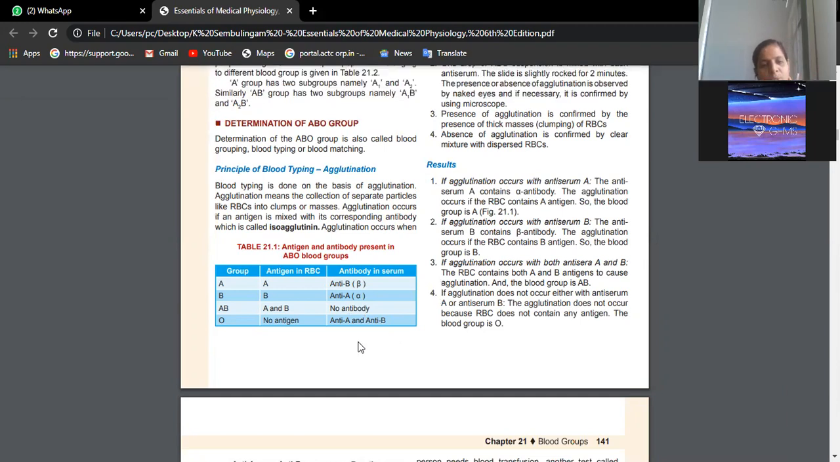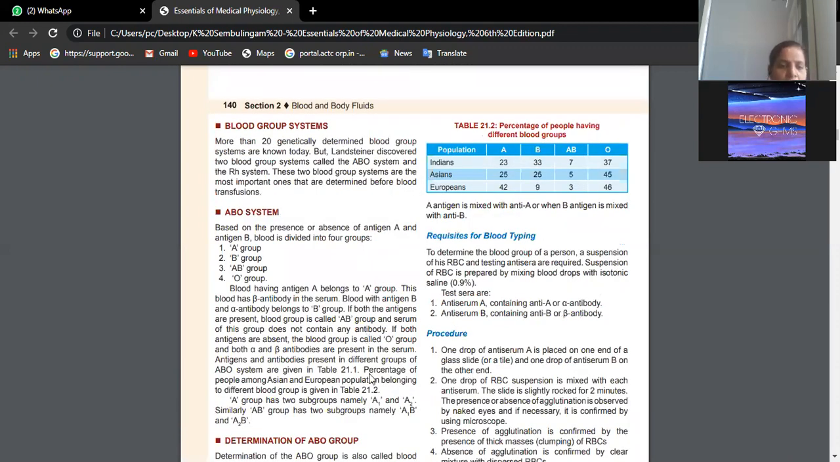So O is called the universal donor and AB is called the universal recipient. Now how is that? See here, if there is no antibody, it can receive any blood group, isn't it? That's why AB is the universal recipient. If it has no antigens, it can be given to any of the blood groups. That's why O is the universal donor. So that is the ABO system of blood groups.